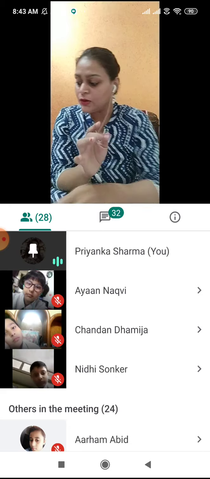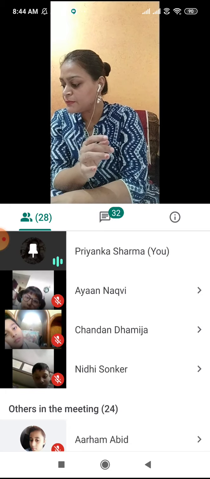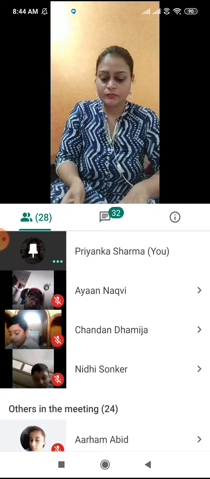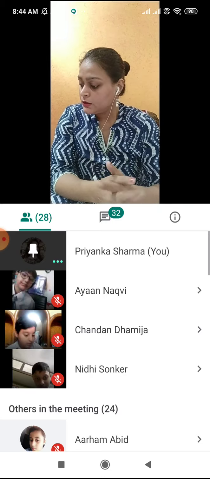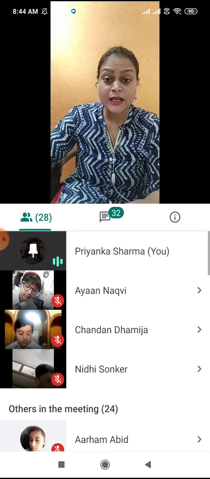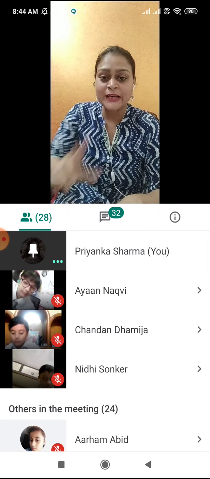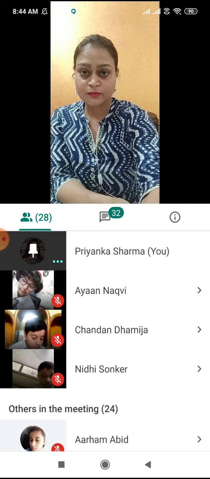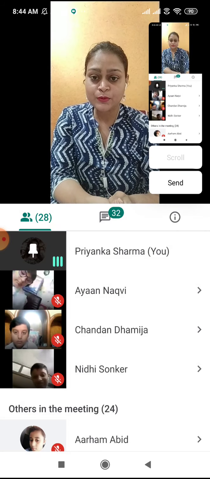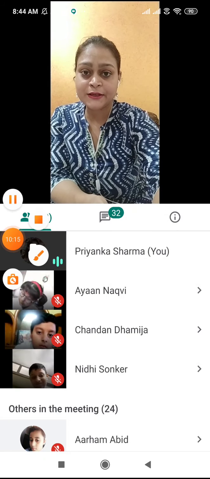All right, now let's do one exercise. Come on, page number 46. The exercise is given to you. Read these sentences and pay attention to the highlighted words and the underlined words. Two types of words are given here: underlined words and the highlighted words.